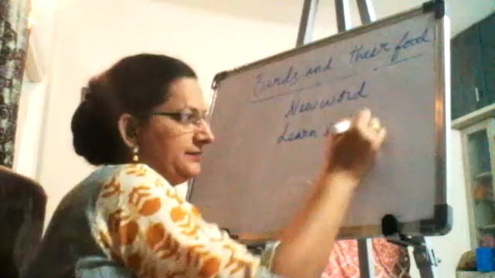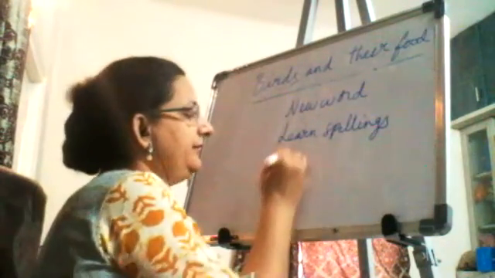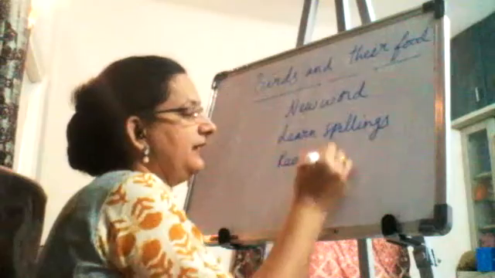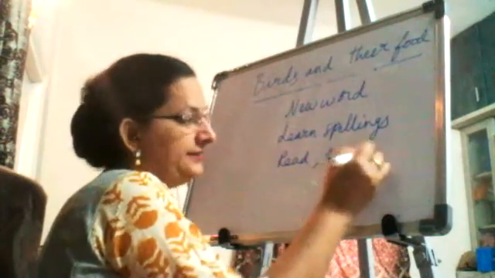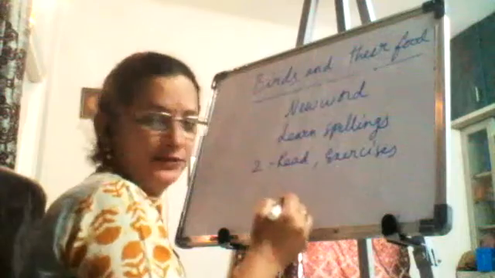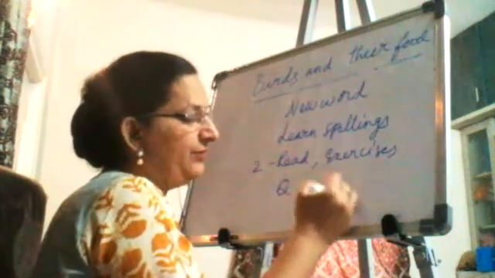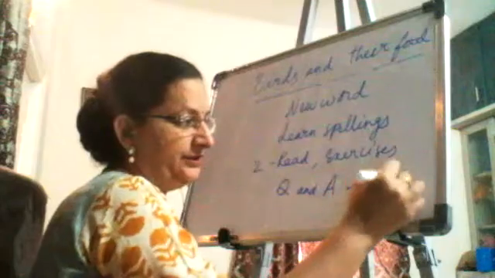Next, I want you to read the lesson and do the exercises in the textbook. How many times do you have to read? 2 times. Next, you have to write Q&A from the printed notes 3 times.